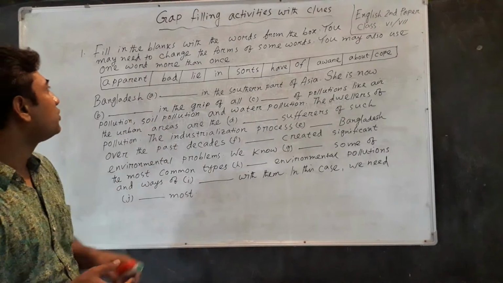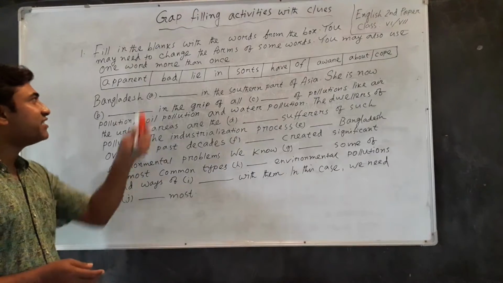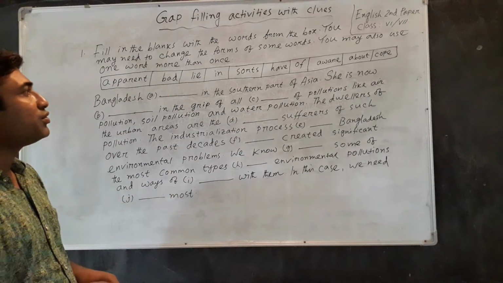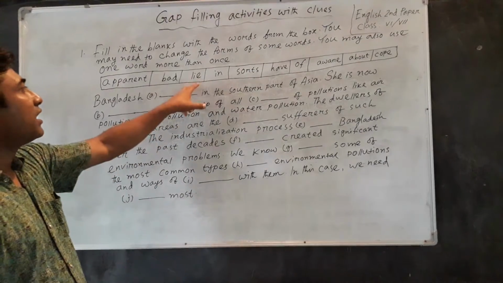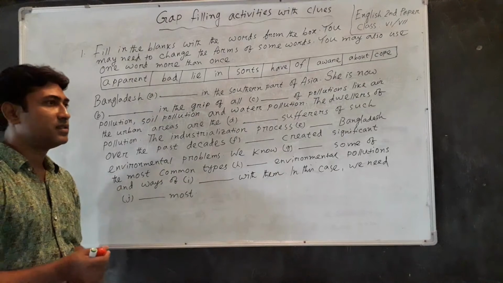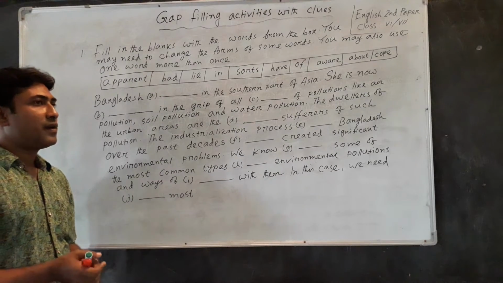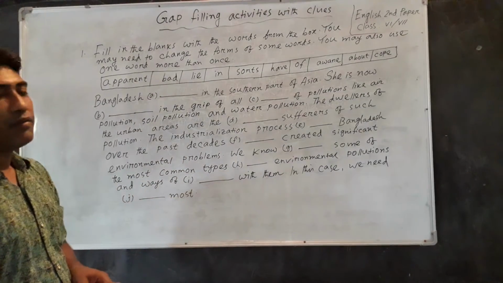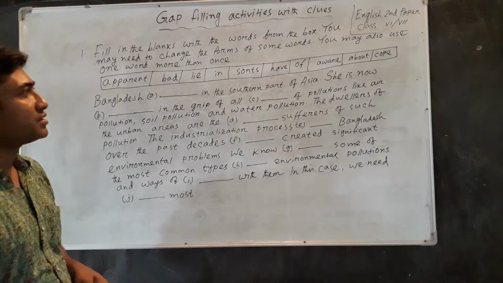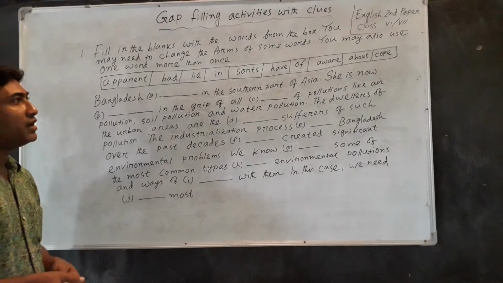First of all, you have to identify the meaning of the words, and you have to identify the grammatical forms of these words. I mean, you have to identify the part of speech.